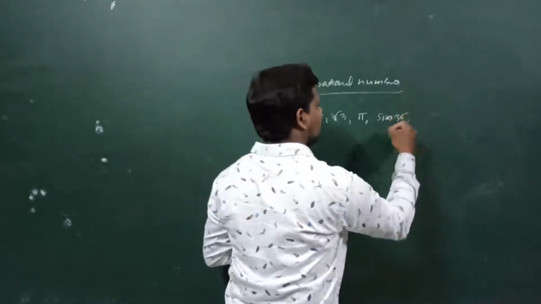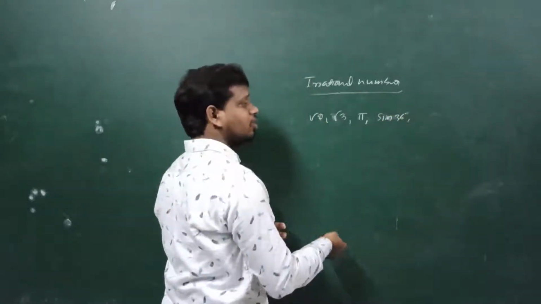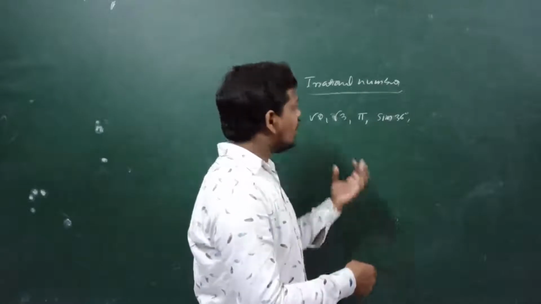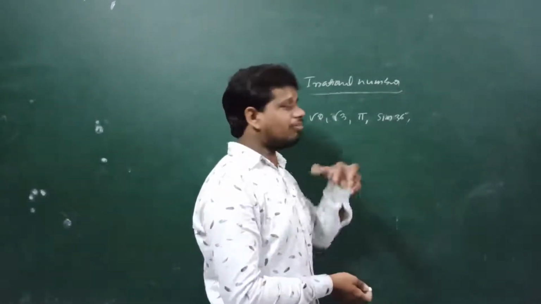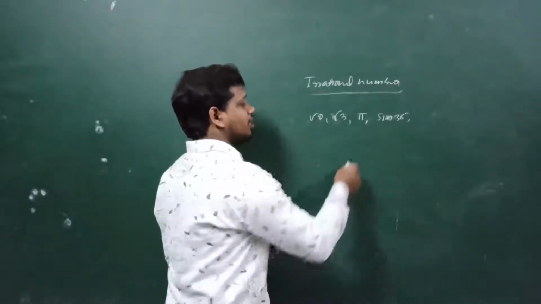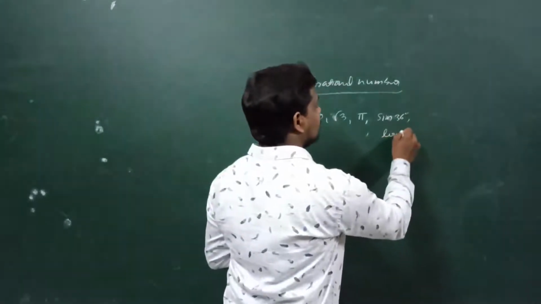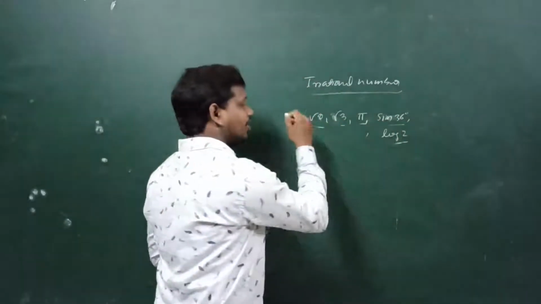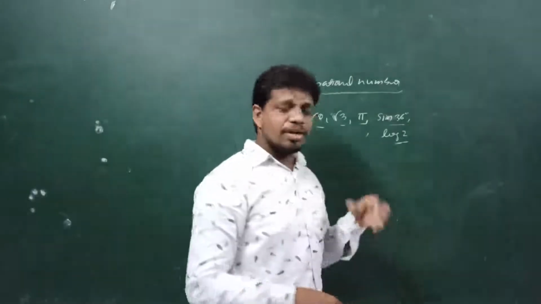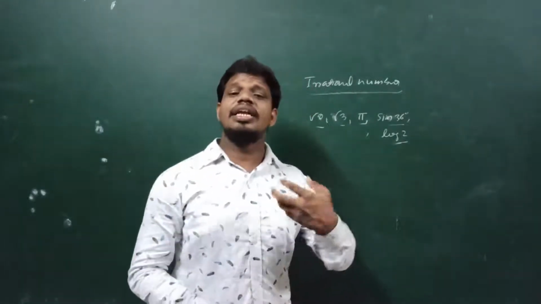I am not saying all trigonometric ratios, because some give rational numbers and some give irrational numbers. Some give non-terminating, non-repeating decimals, as do logarithmic values. So these we can call irrational numbers.